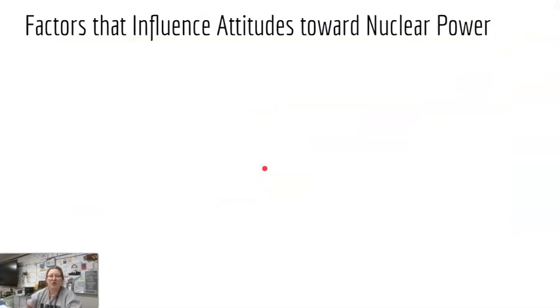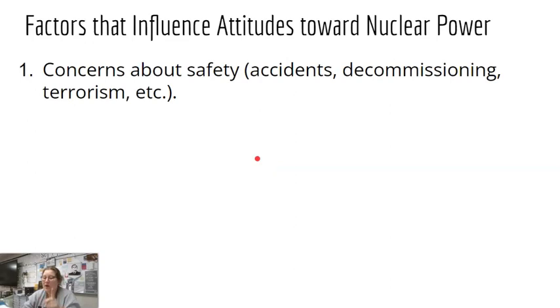There are people who love nuclear power, and there are people who despise nuclear power. There are a few things that influence those attitudes. The number one is concerns about safety. There have been 3 really big and significant nuclear power disasters that bring up concerns with safety. Those could be with accidents. There are also concerns with safety and decommissioning, that's when we shut down a power plant, and then also with terrorism.